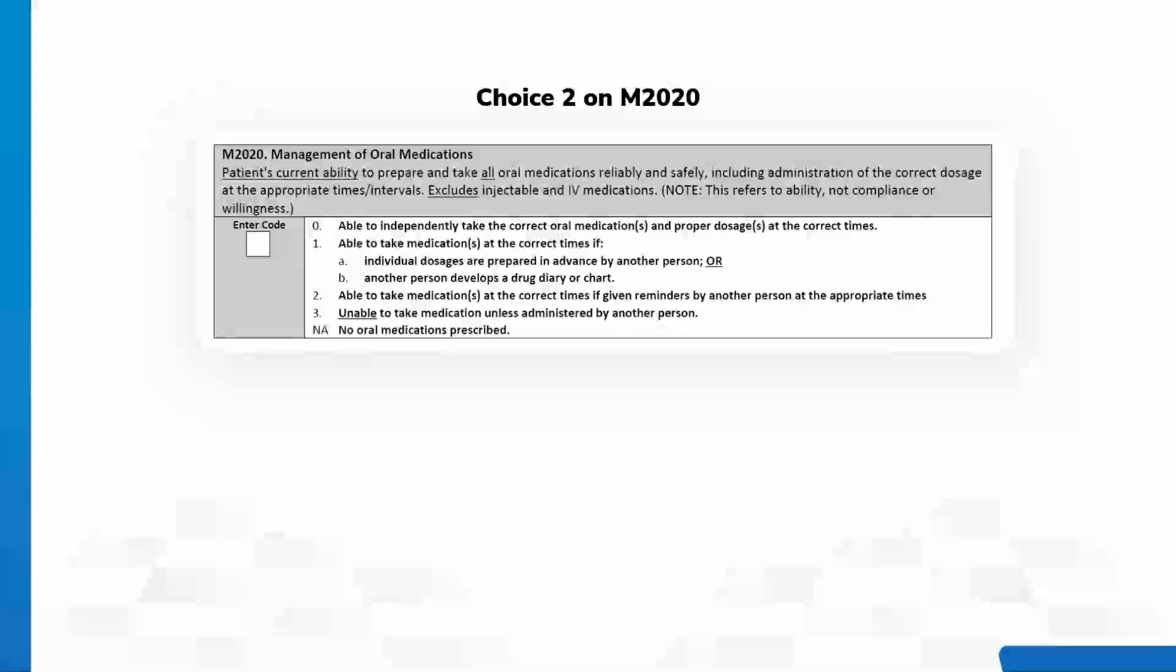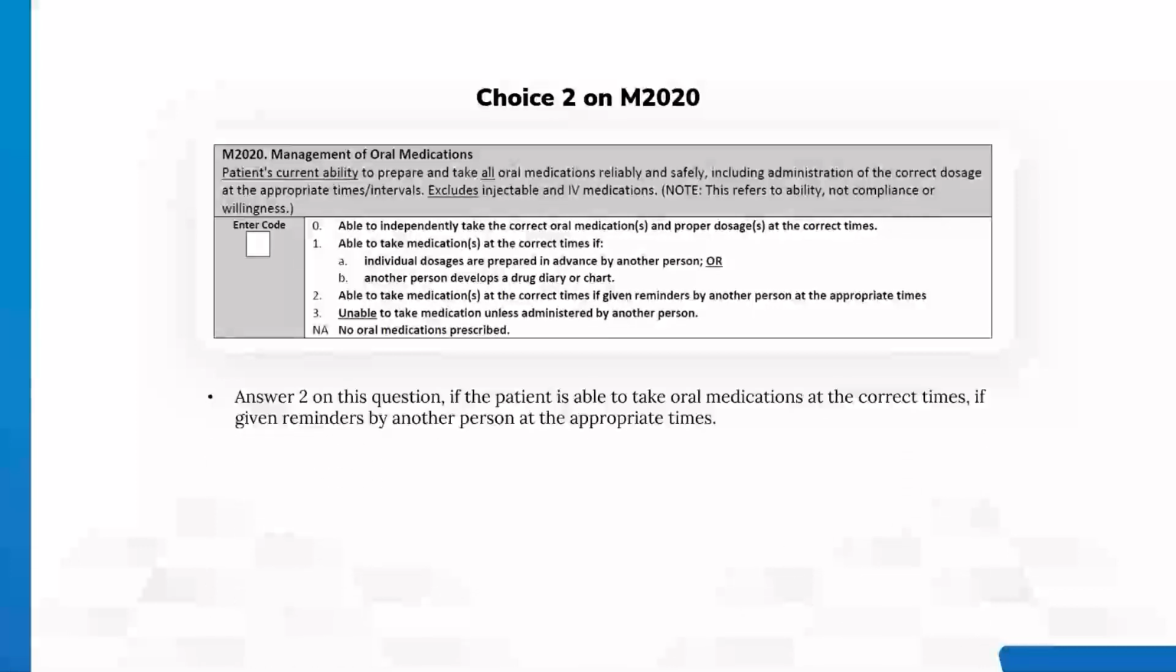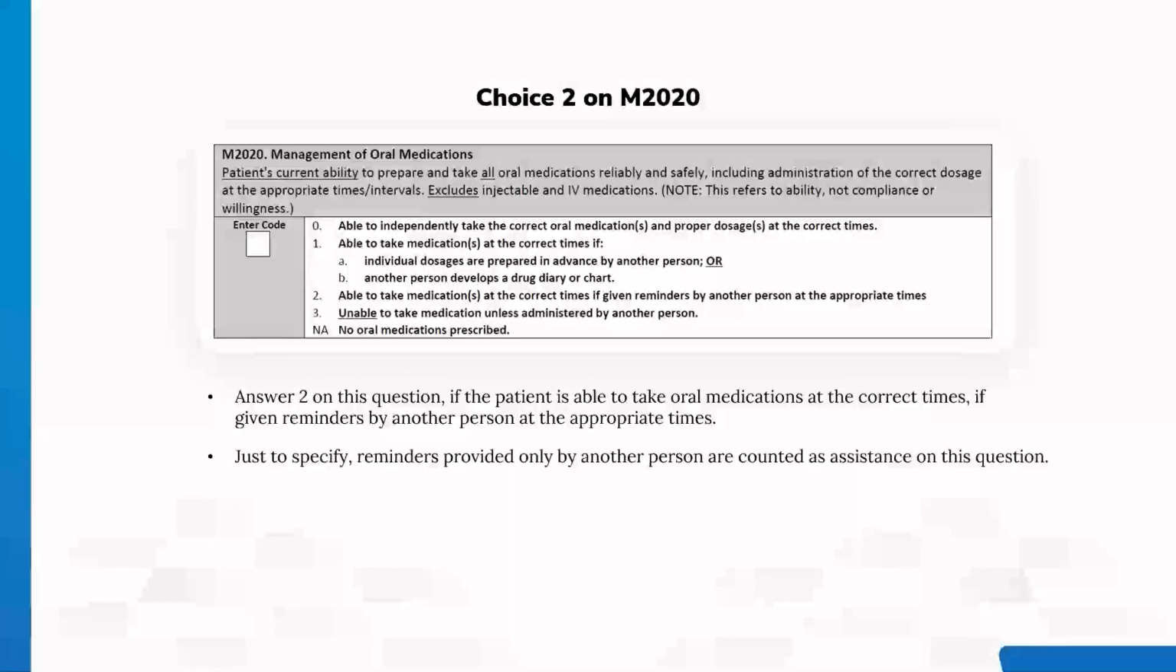Choice 2 on M2020. Answer 2 on this question: if the patient is able to take oral medications at the correct times, if given reminders by another person at the appropriate times. Just to specify, reminders provided only by another person are counted as assistance on this question.